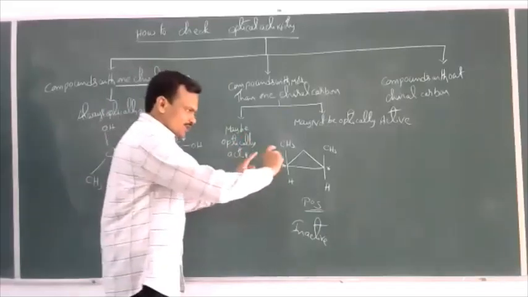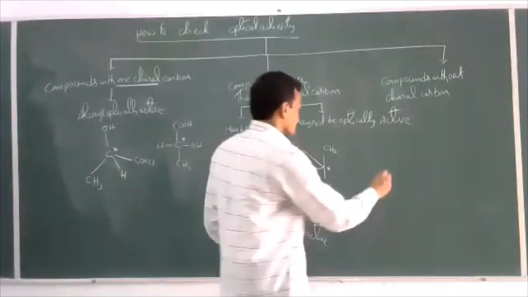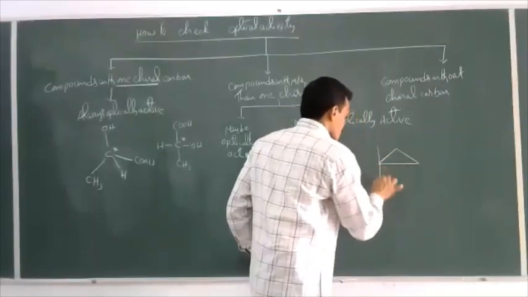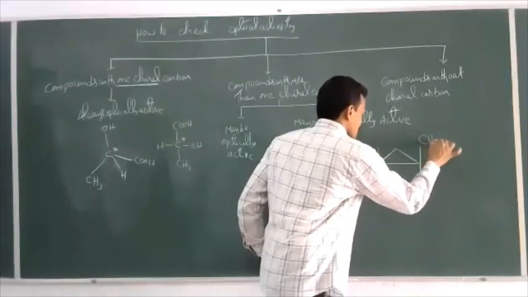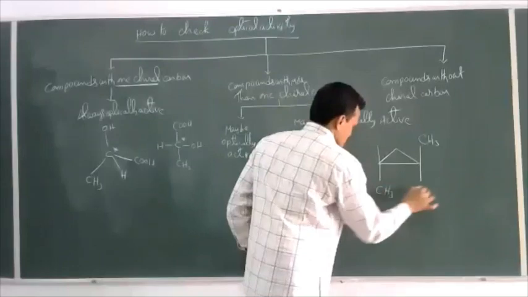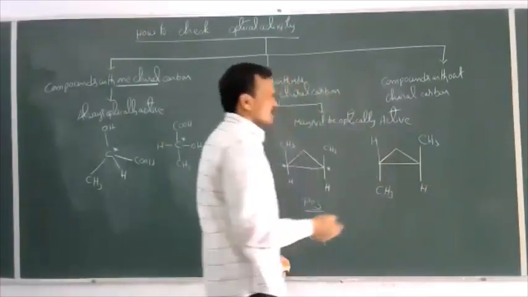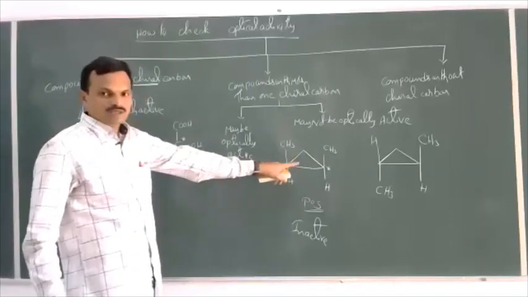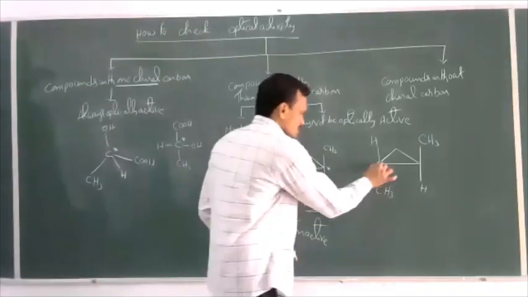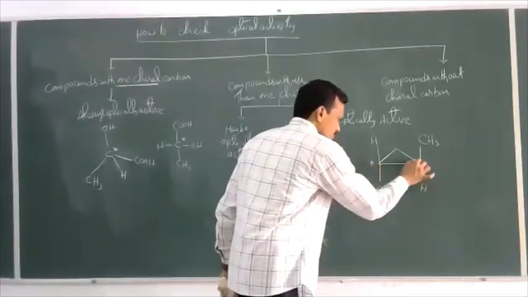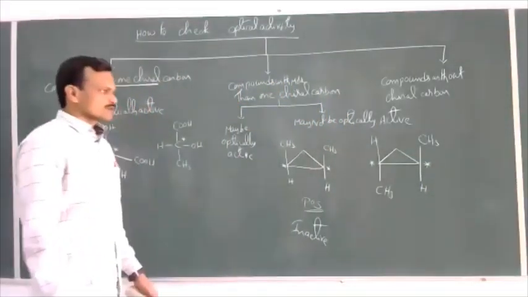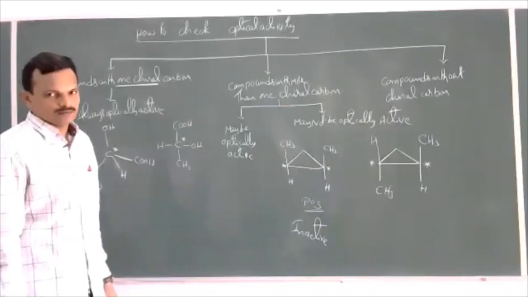Now the same structure, just one small change I'll do here. Suppose the given molecule is like this, CH3, H and H. Actually these are not two-dimensional structures, these are three-dimensional structures. Now this is the chiral carbon atom here. This is the chiral carbon atom here. Two chiral carbon atoms are present.